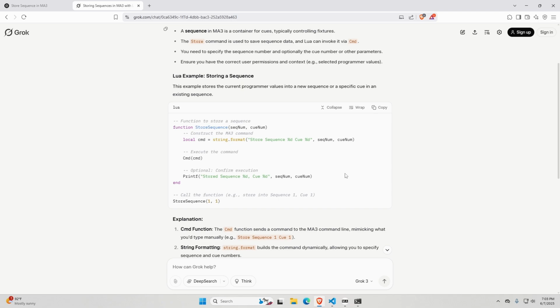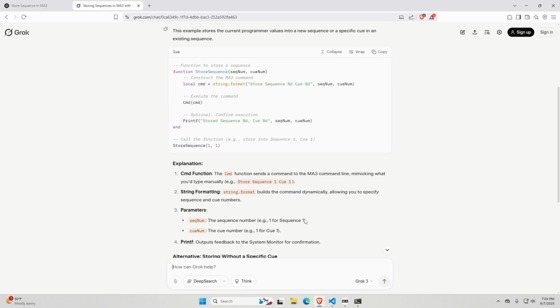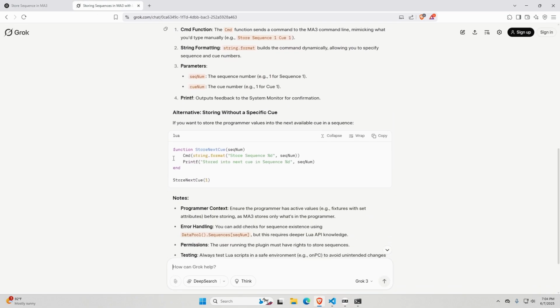But one thing I really appreciate about this is that it's giving me a function. And so if you place this code exactly as it is in GrandMA3, it is going to work exactly the way it is. Whereas this one, it just gave you the code. If you copy and paste this into MA3, it's not going to work. You have to at least add a return function end before and after. So this is correct.